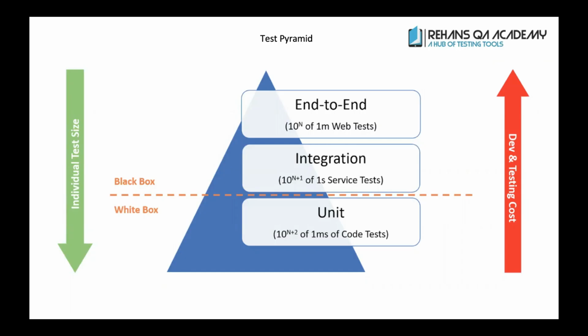So now as part of this curriculum, as part of this course, we are going to see this entire test pyramid triangle principle. I will implement it and we are going to complete each and every project. On the unit testing side, we are going to do one project. On integration testing, we are going to do one project. On end-to-end, both the backend and the front end, we are going to do one project.